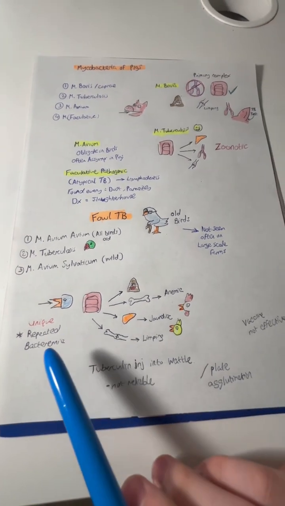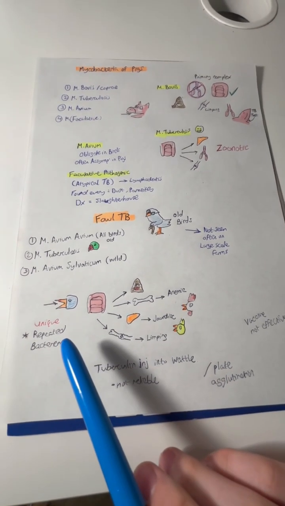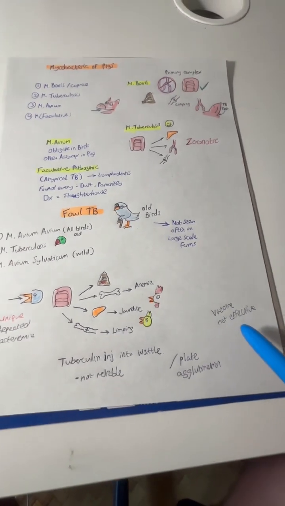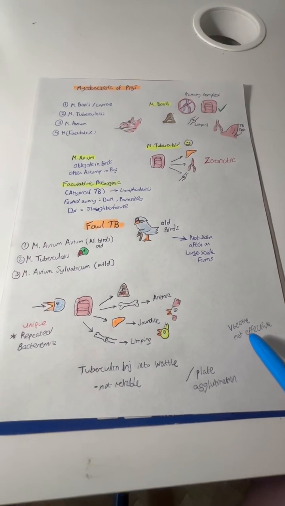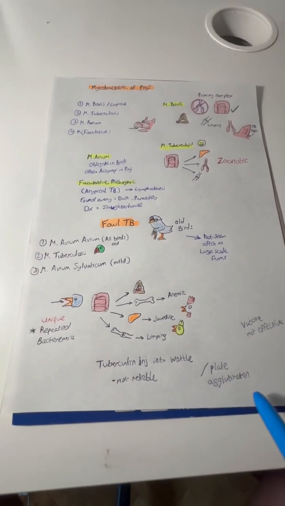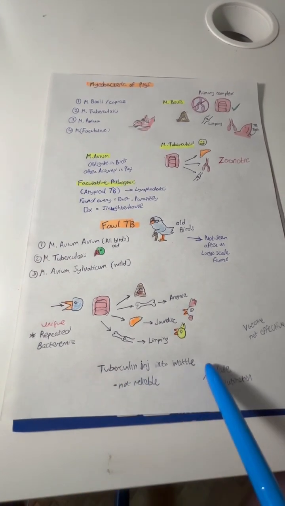There's no treatment, you just have to stamp out. And the same with prevention. The vaccine is not effective. For diagnosis, you can do PCR, ELISA, but plate agglutination is the best, and you can do a tuberculin injection into the wattle, but it's not reliable.